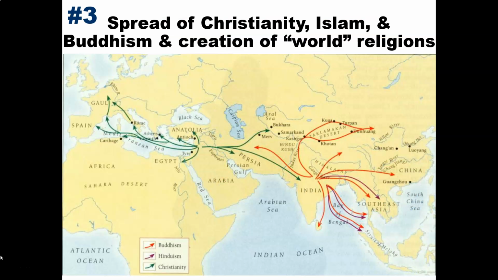Number 3, the spread of Christianity, Islam, and Buddhism, and also the creation of world religions. You can see from the map here, you have 3 different religions. You have Buddhism, Hinduism, Christianity. All of those religions were able to spread to different parts of the world. And these religions here dominate our world today. So this is something for us to keep in mind.